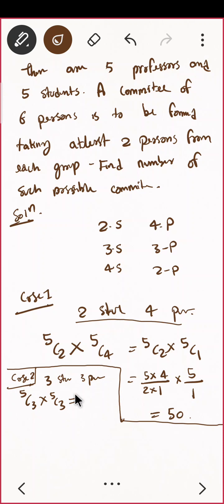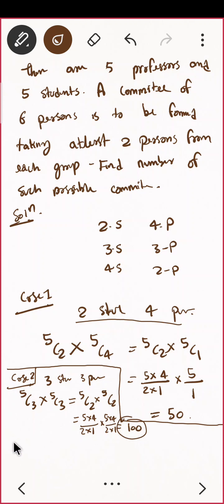And this is same as 5C2 into 5C2, again because NCR is same as NCN minus R. Now you just quickly complete it and tell me the answer. That is 5 into 4 upon 2 into 1, multiplied by the same thing. What is the answer? 100. Do you see 100? Nice.